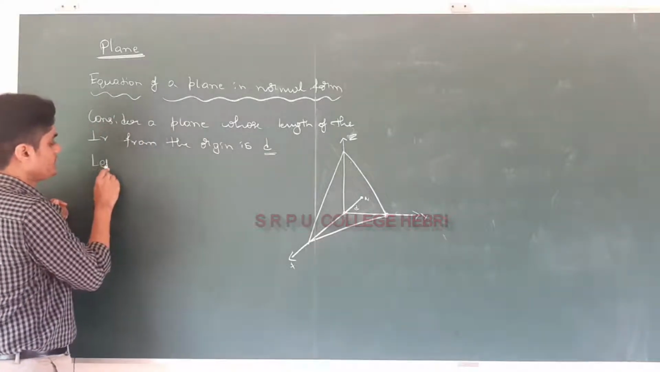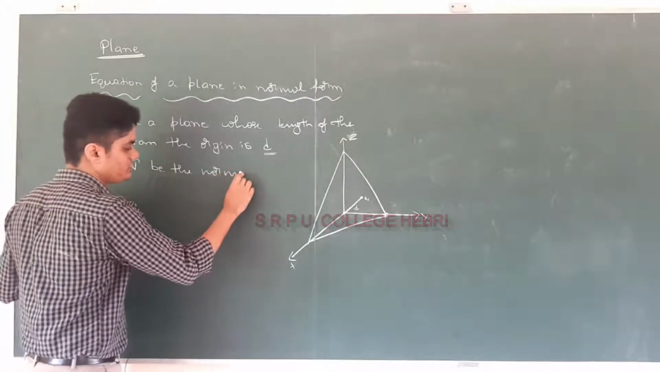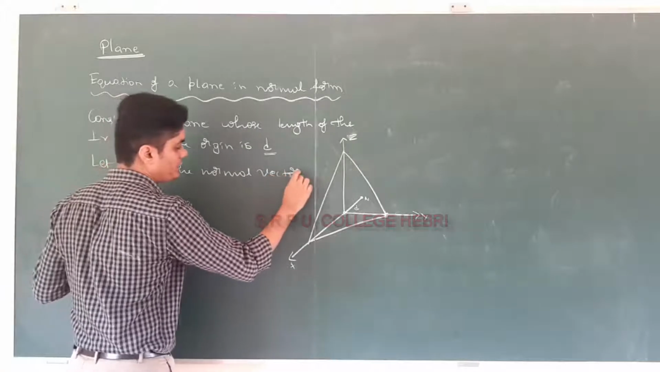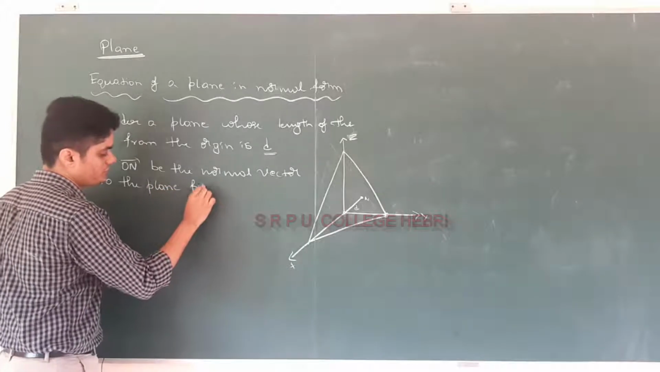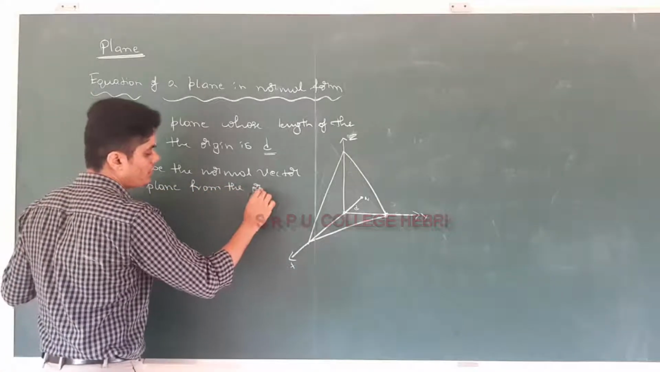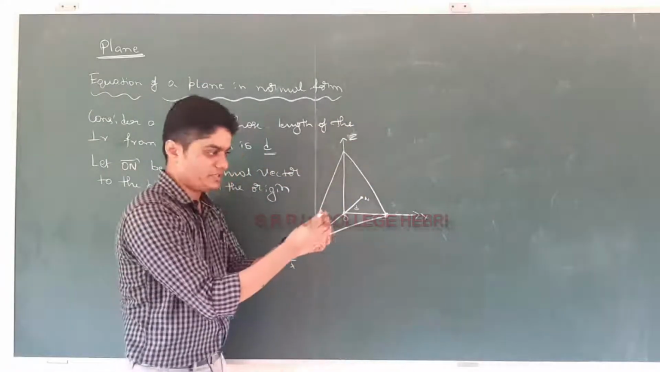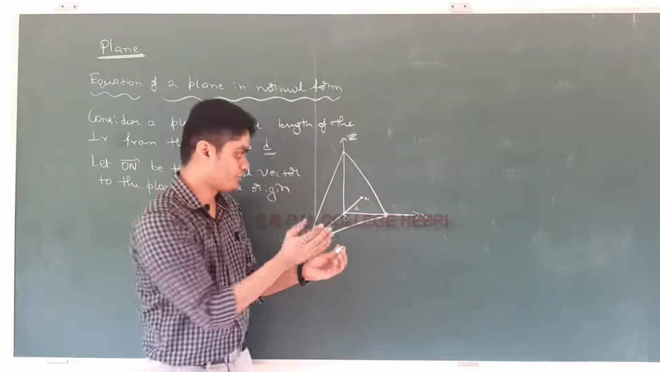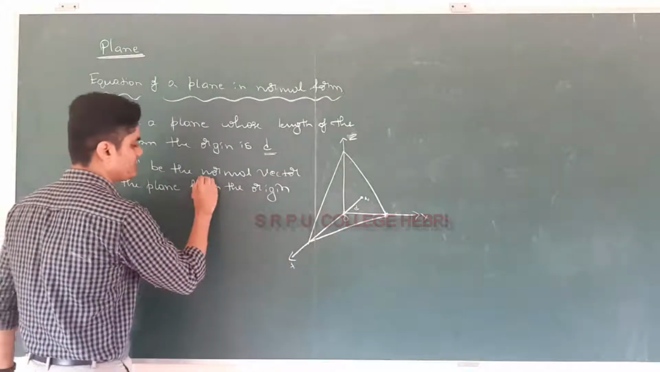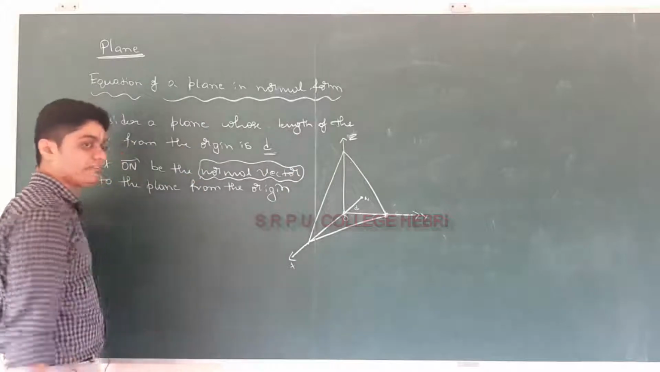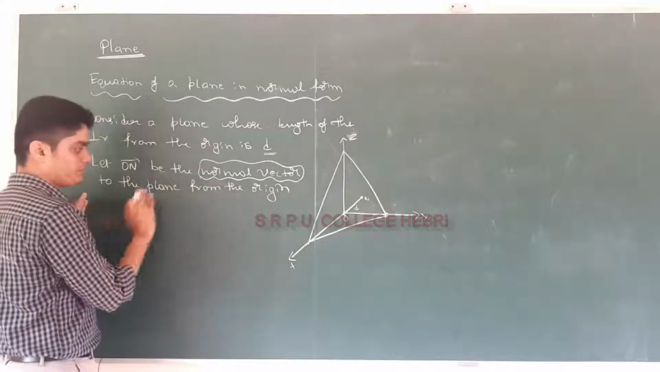Let vector on be the normal vector to the plane from the origin. What does that mean? O is the origin, and imagine there is a plane here, or this board itself is a plane, and the origin is set accordingly. The vector which is perpendicular to the plane is known as the normal vector. Remember, the normal vector to a plane is nothing but the vector perpendicular to the plane. So vector on is the normal vector to the plane from the origin.